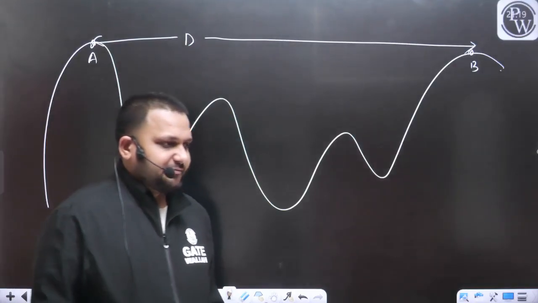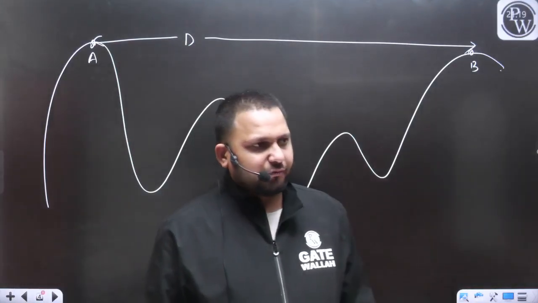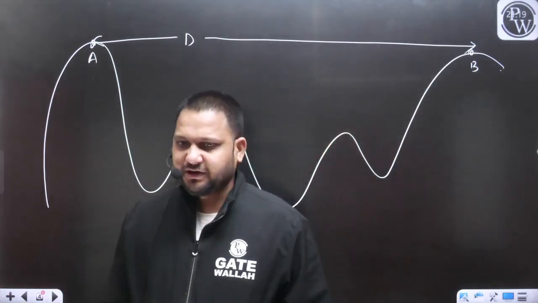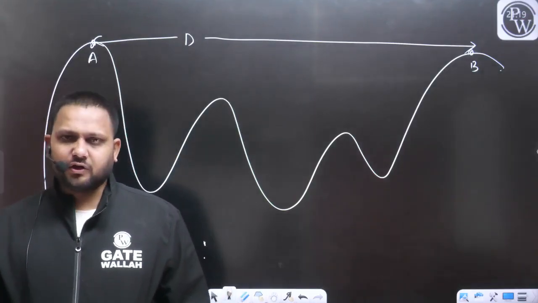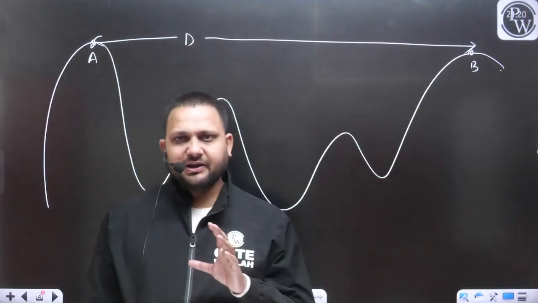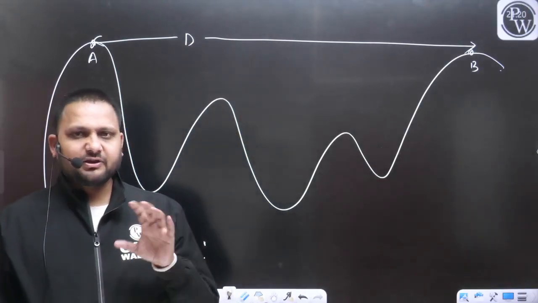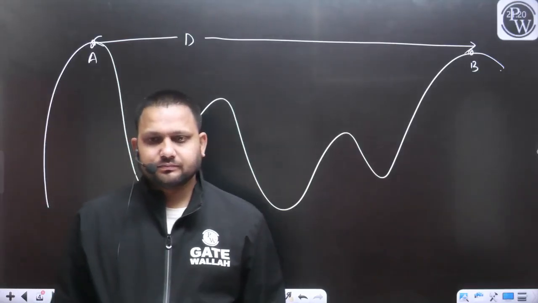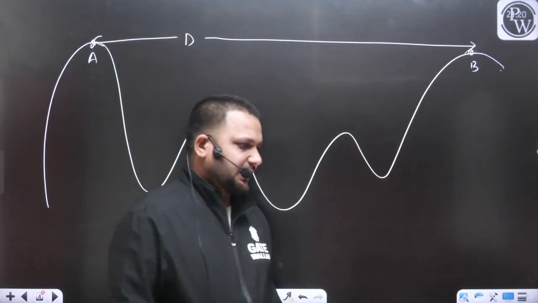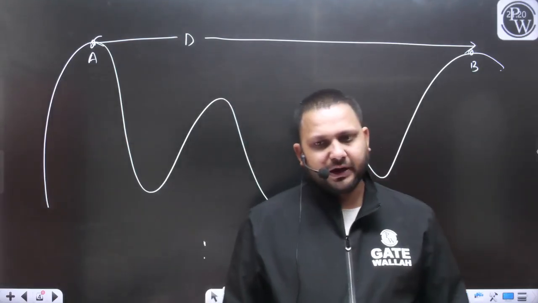Similarly, in leveling, if we want to find the reduced level, we use the auto level for measuring the staff readings. So in every method of leveling, one instrument is required for the collection of data.